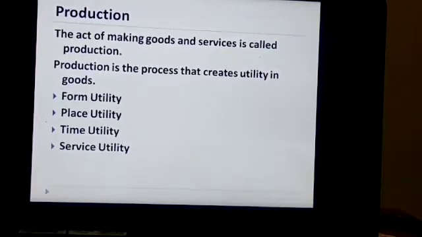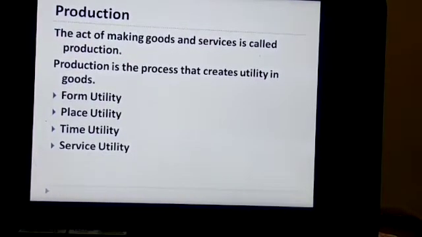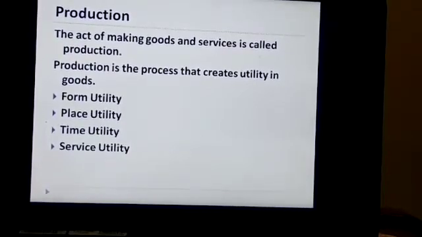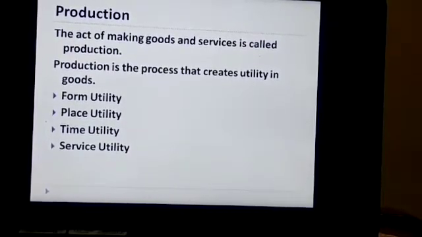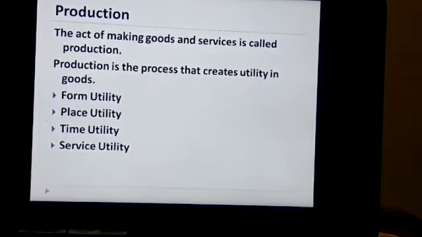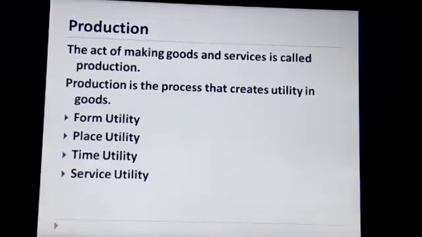In the same manner, tea that is grown in Assam is distributed all over the country. The reason is that trucks and various transportation carry the goods from one place to another. So, place utility is given by transportation.